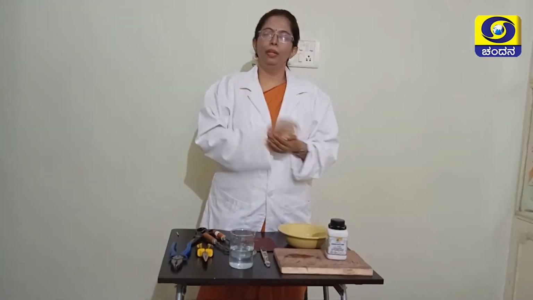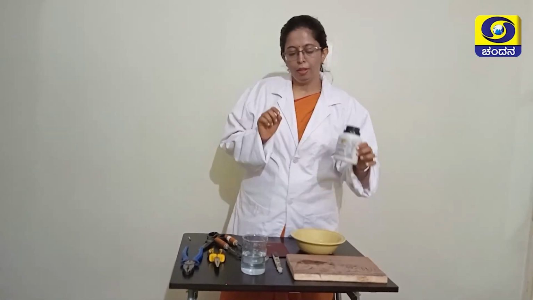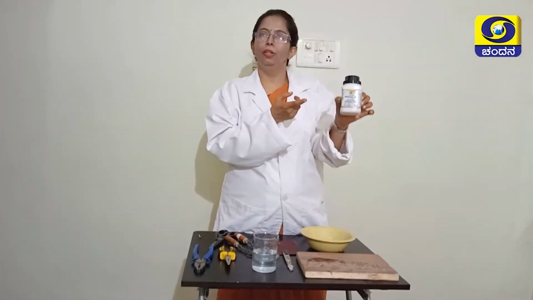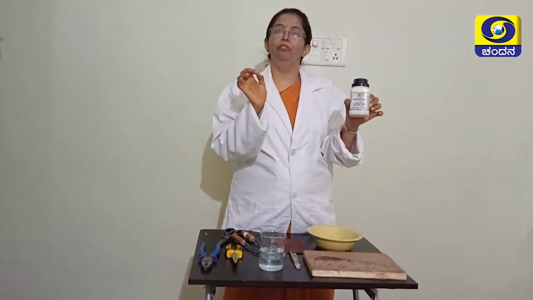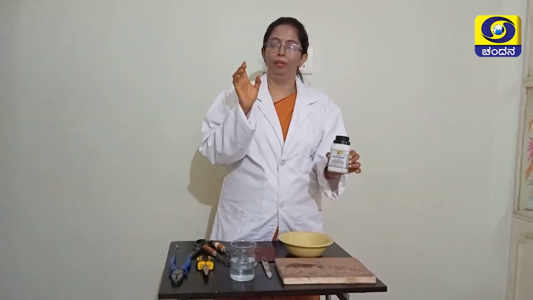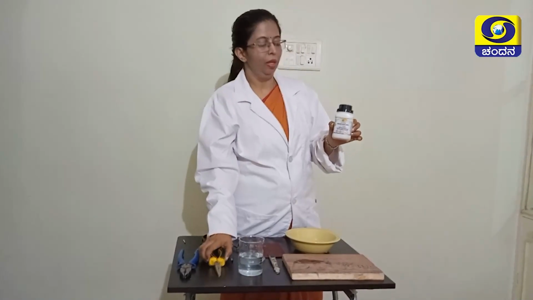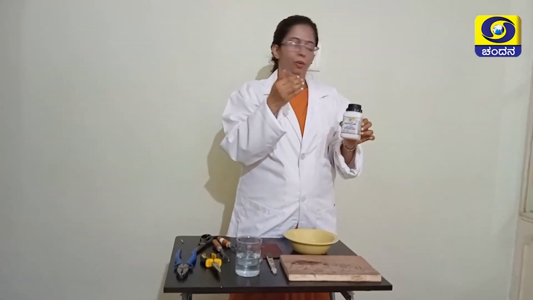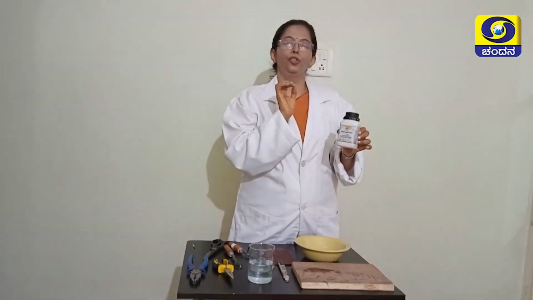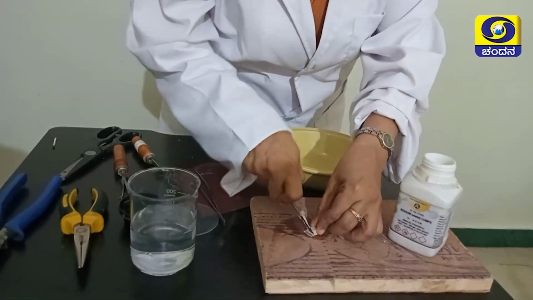Now we are going to conduct another activity. So here I am going to add sodium metal to water. So sodium, you can see here, is a highly reactive metal, and it's a soft metal, unlike other metals which are hard. Okay, so as you can see here, I've got certain objects with a metal which is hard, but this is soft. I can cut it, and it's a soft metal. It's highly reactive, hence it is stored either in kerosene or liquid paraffin. So I am taking a very small piece.